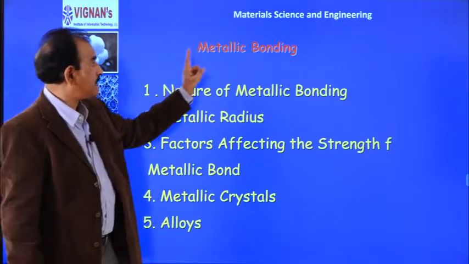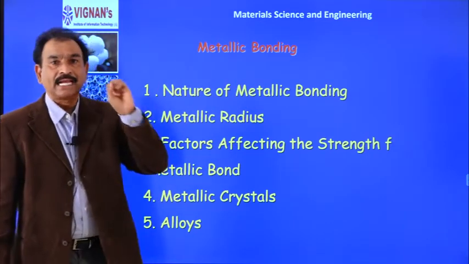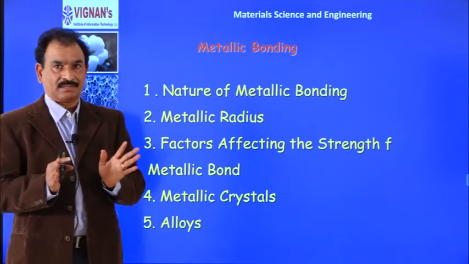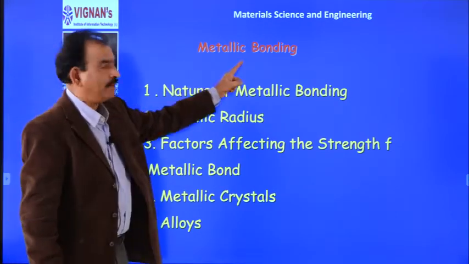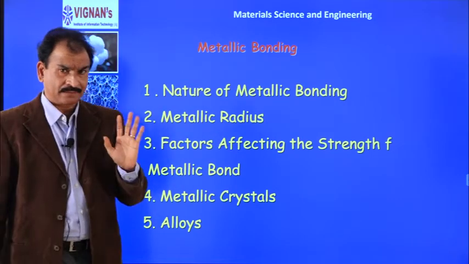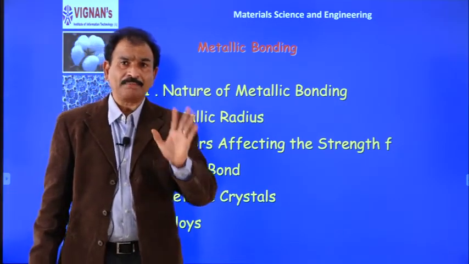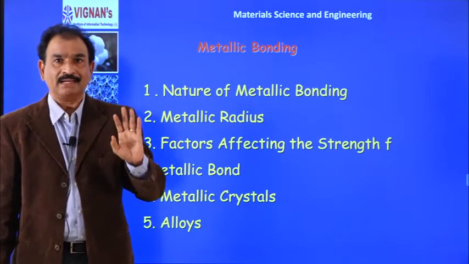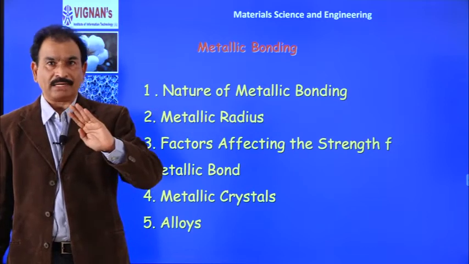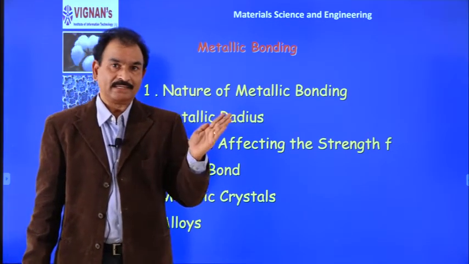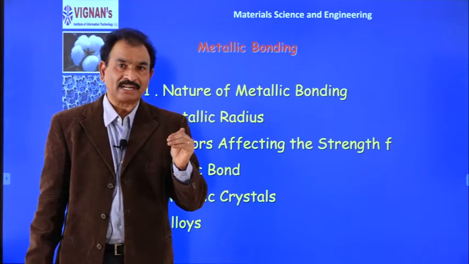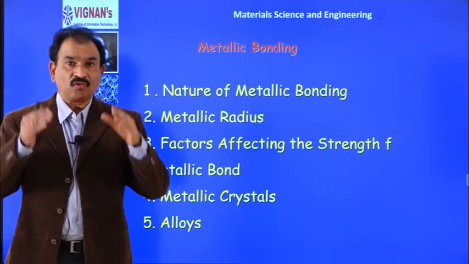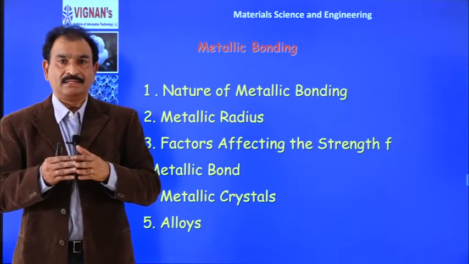Hence, it is very essential to understand the type of forces present among the metal atoms. That is nothing but a metallic bond. Friends, metallic bond is comparatively new. New means not invented last year or the year before. Ionic and covalent bonds were invented much earlier. So the metallic bond concept came later, because what type of forces are there in the metals?